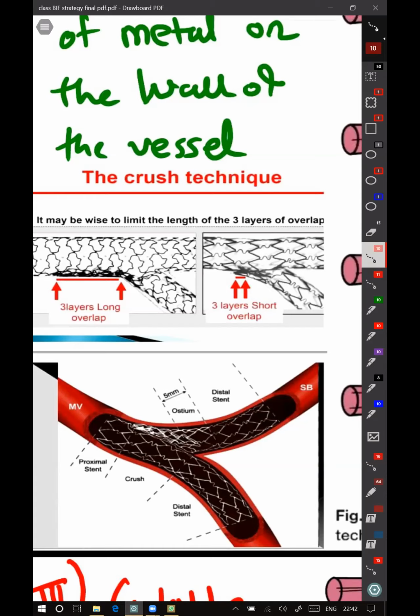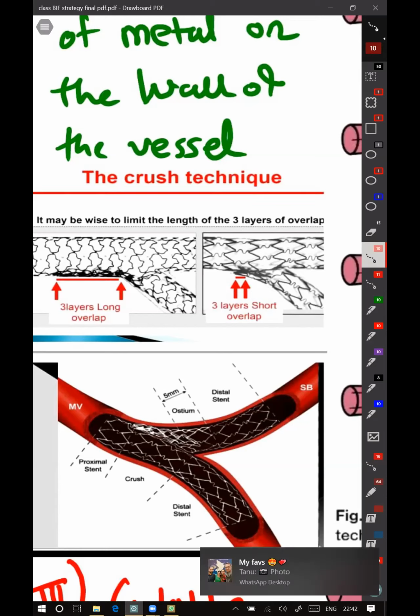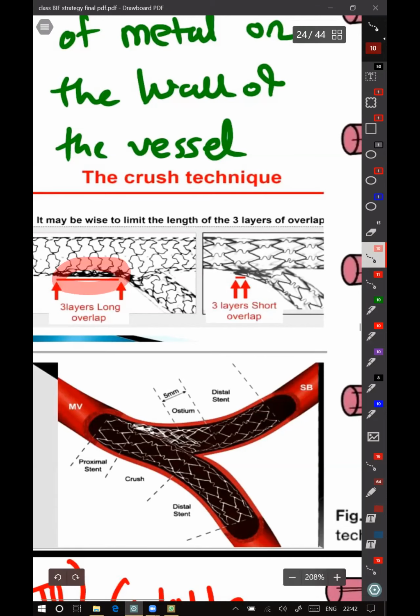I'm not understanding. During the final kissing balloon technique, the side branch balloon will pass through only part of the side branch stent, not the whole length of it. You have crushed this part already, so this part is gone. Whatever is remaining, now you have to dilate that.